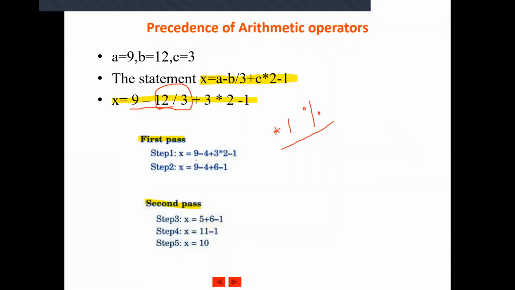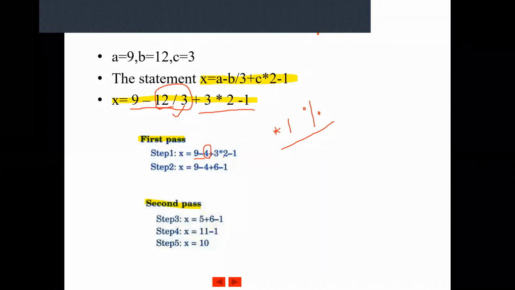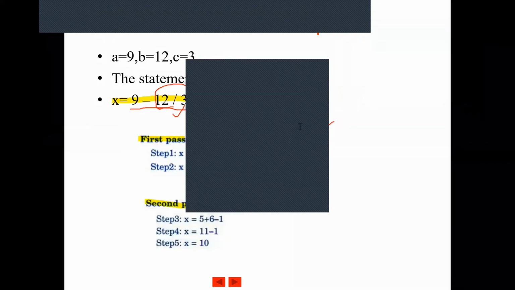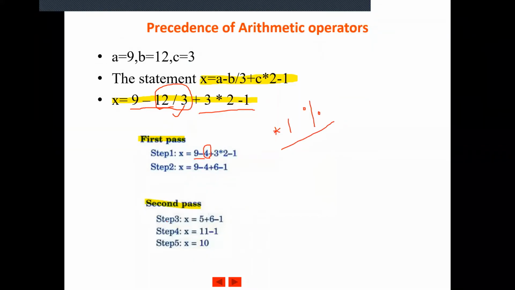So rewrite the equation after solving the high priority division operator. You get 9 minus, substitute 12 by 3 by 4, and then write the remaining part of the expression: plus 3 multiplied by 2 minus 1. We are considering this as the first pass. In the first pass we solved only one part. Now we go for the second step of the first pass, and again we follow left to right.